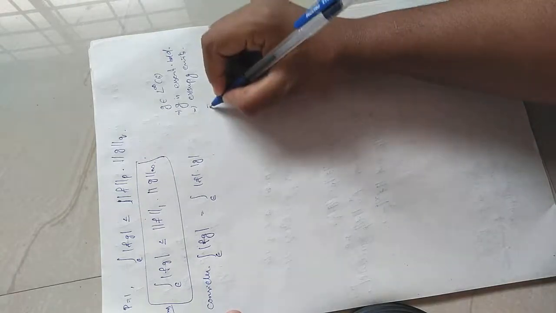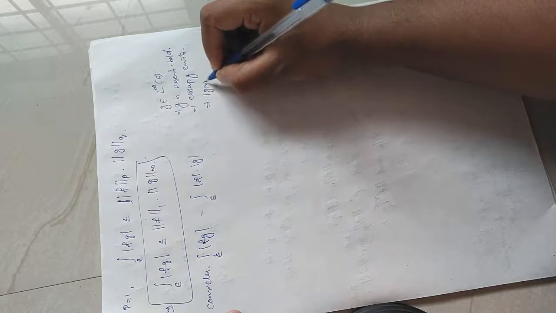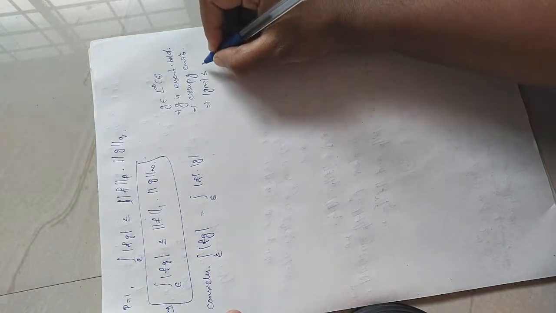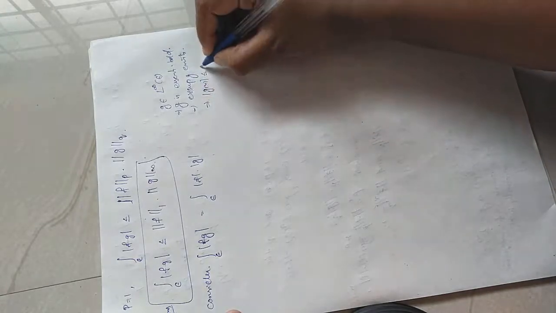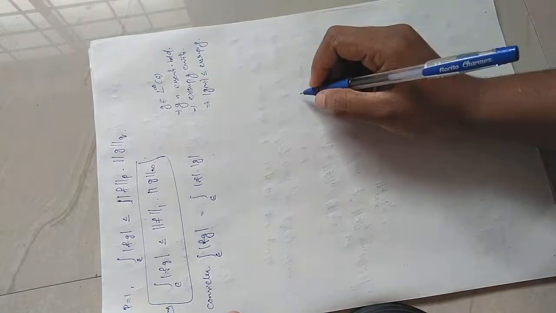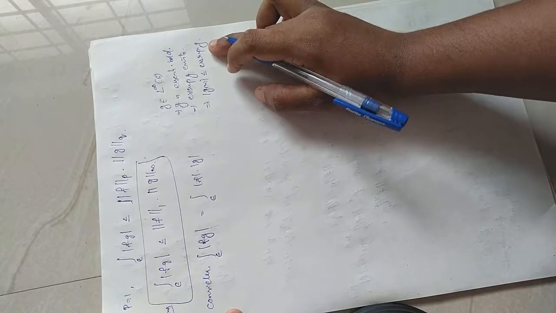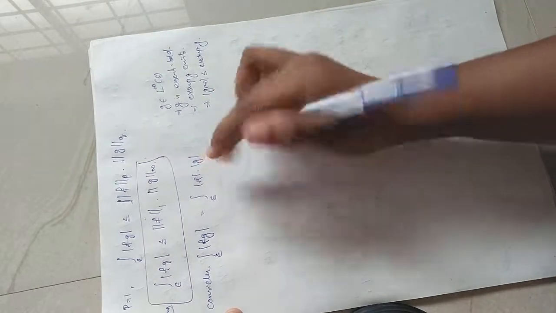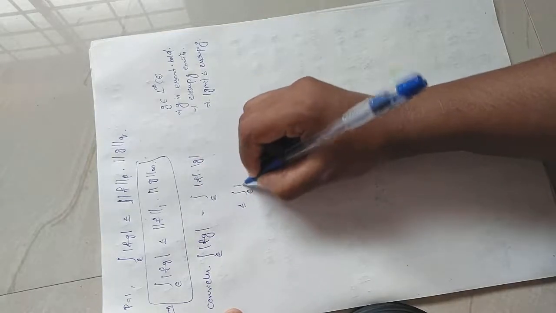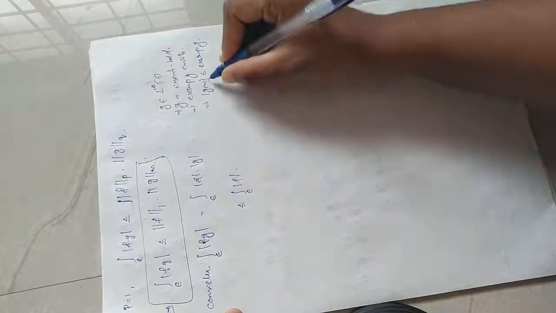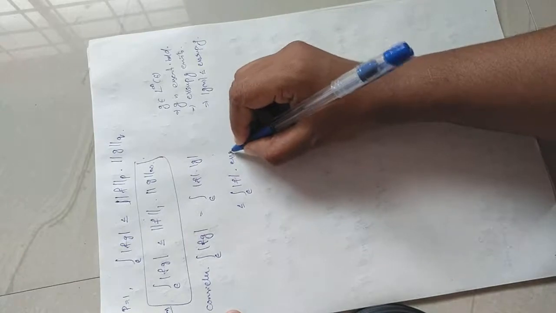Okay, then we can write the modulus of g of x will be less than or equal to m, where this m can be taken as the essential supremum of g. So always the modulus of g of x will be less than or equal to the essential supremum of g. So instead of mod g, I can write this will be less than or equal to integral over E of mod f into, instead of mod g, the essential supremum of g.